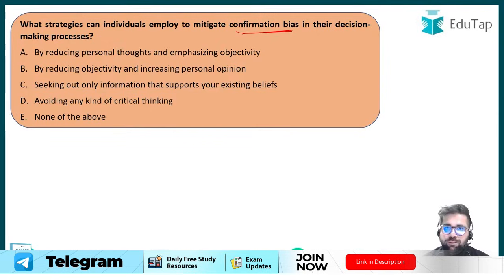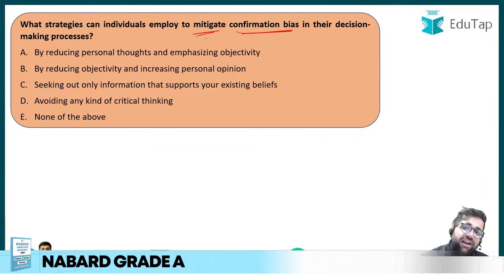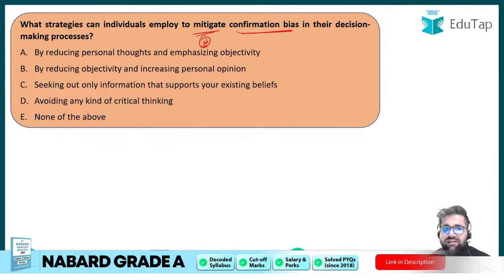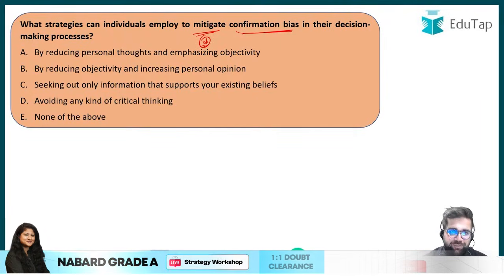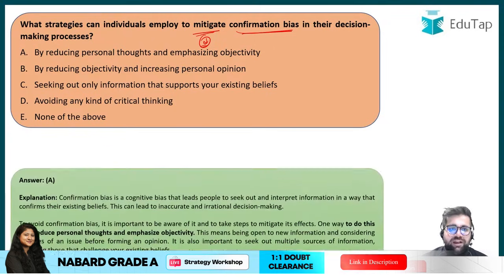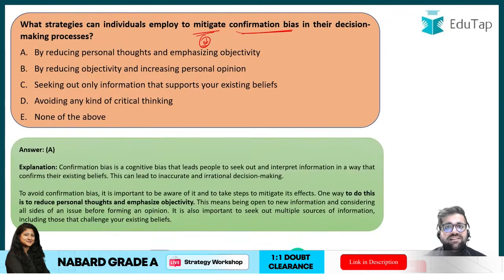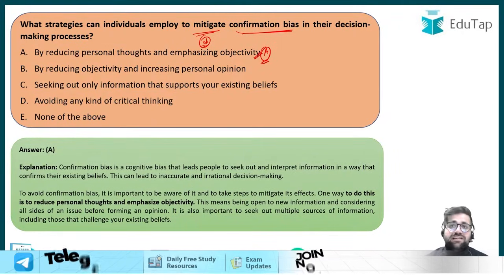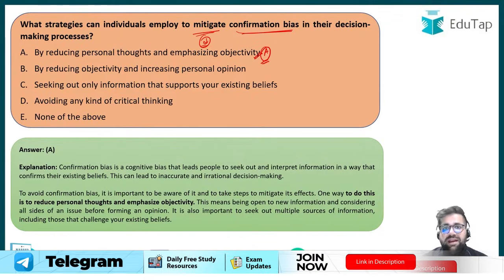Okay, so try to answer this question which is now coming on your screen. Confirmation bias, I have told you, basically means that you are making decisions based on your beliefs and values, and you are not listening to the other person. To mitigate means to reduce. So if you have to reduce confirmation bias, which particular measure will help you? Definitely the answer should be option number A, by reducing personal thoughts and emphasizing objectivity. If you practice this point, definitely to a certain extent your confirmation bias can be reduced. By reducing objectivity and increasing personal opinion, you will rather increase your confirmation bias.